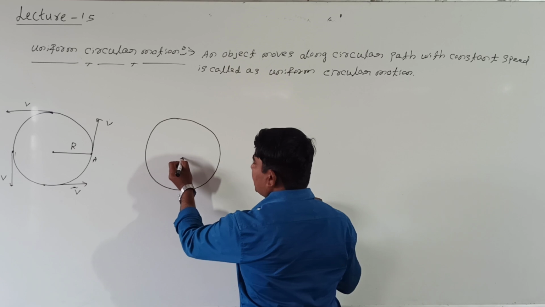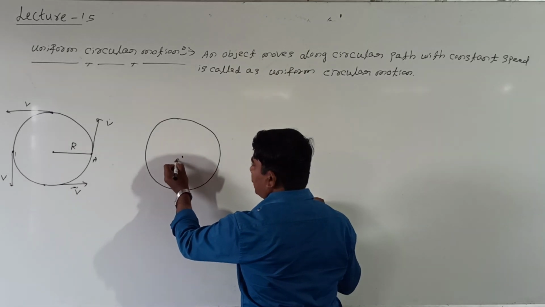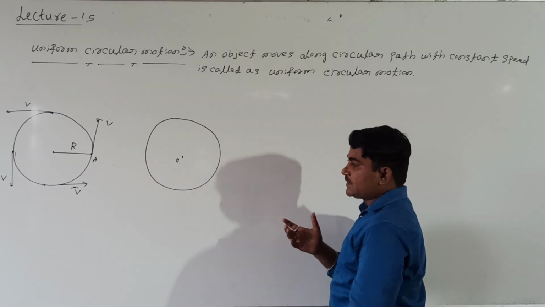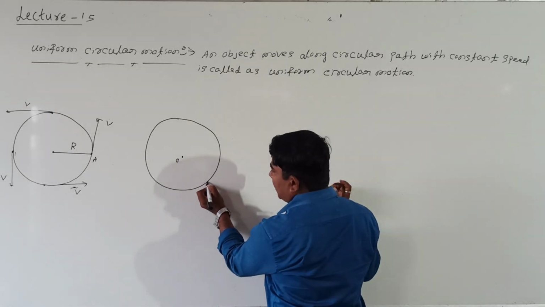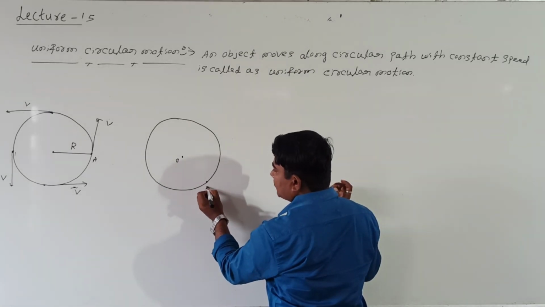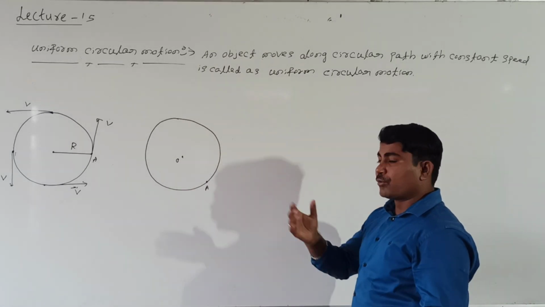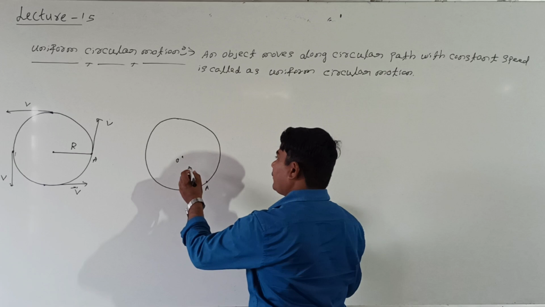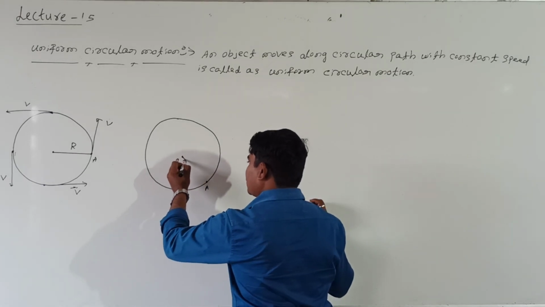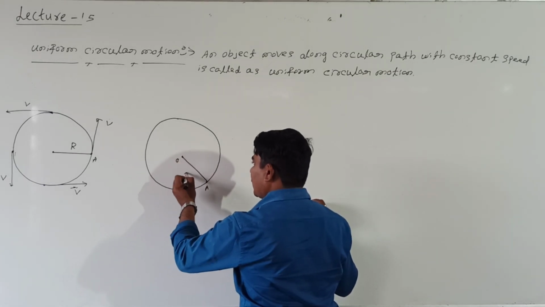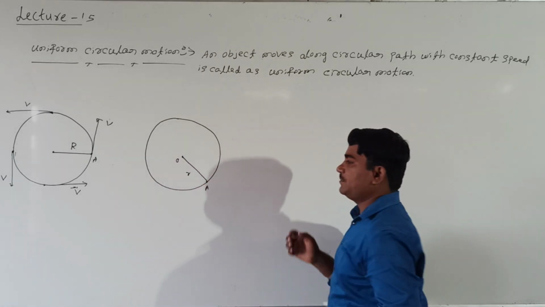Now let us take the center of the circle, point O. Consider the position of the particle represented by point A. How do we draw the position vector? If we draw this line from the center to the particle, this becomes the position vector. Let us call this position vector R.